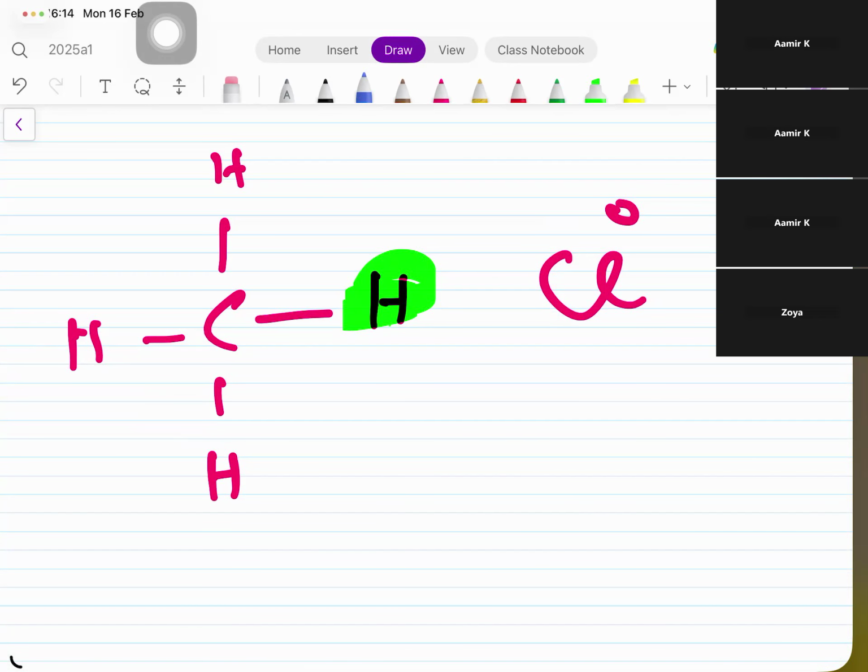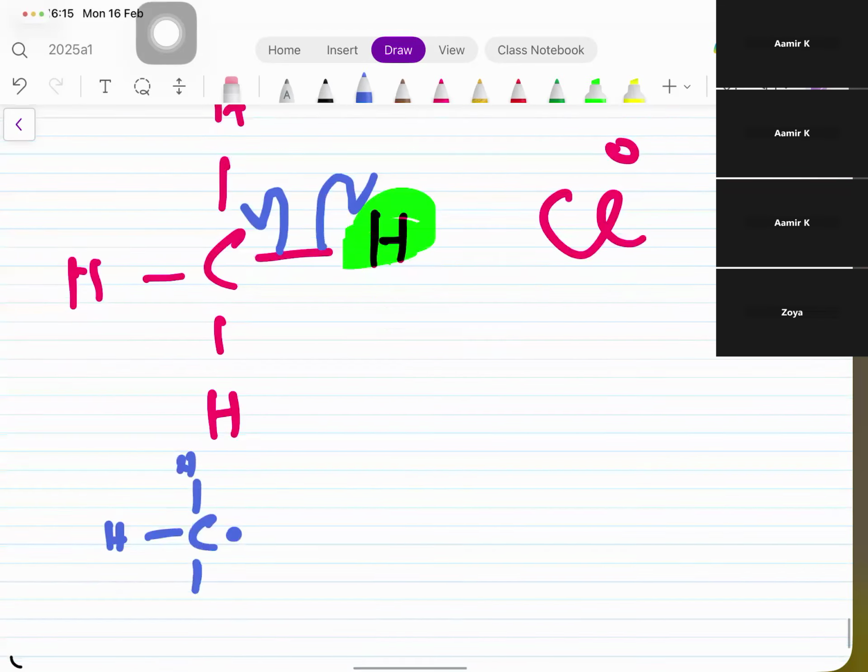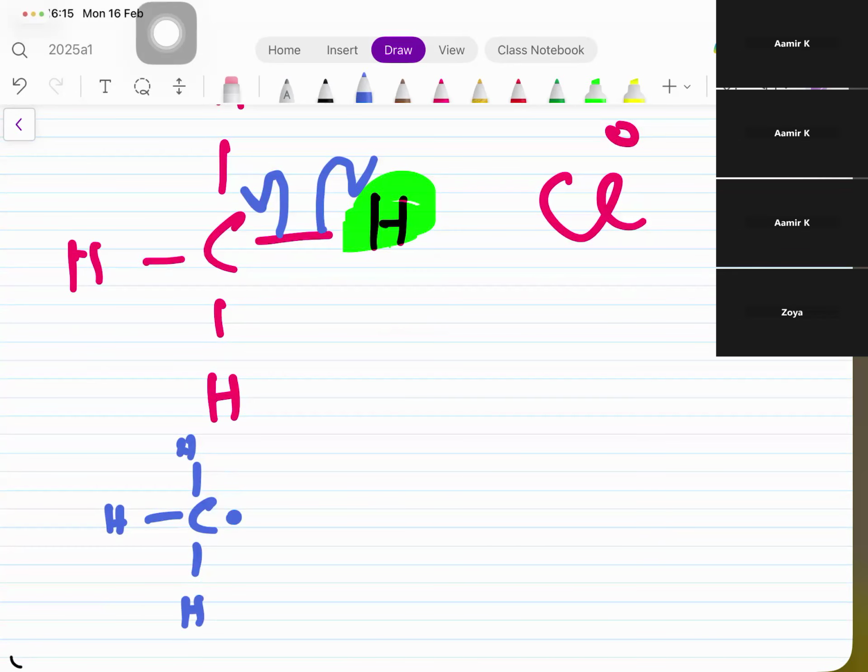Carbon and hydrogen are two different atoms, but we have decided that their electronegativity difference is not much, ignorable. So kind of same atoms hai. Electronegativity difference nahi hai. So what type of bond breakage is going to happen? Yes. So here homolytic fission takes place. And as a result of this, please pay attention, CH3 also becomes a free radical. Why free radical? Because can you count the number of electrons in the valence shell of this methyl? 1, 2, 3, 4, 5, 6, and that one atom from the hydrogen came. वो कितने हो गए? 7. और इसी तरह जो H अलग होगा वो भी एक free radical होगा.